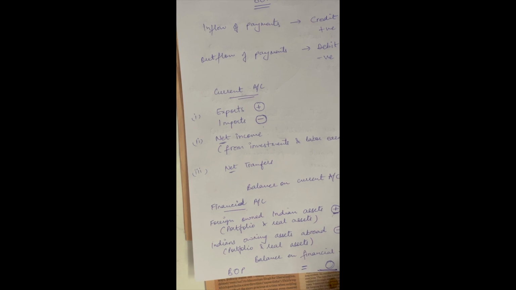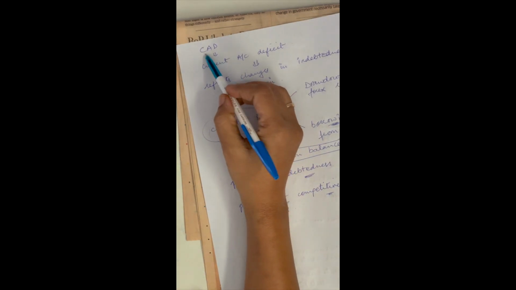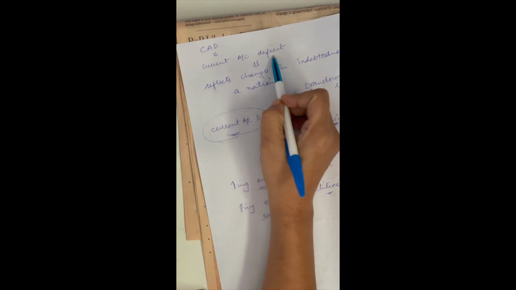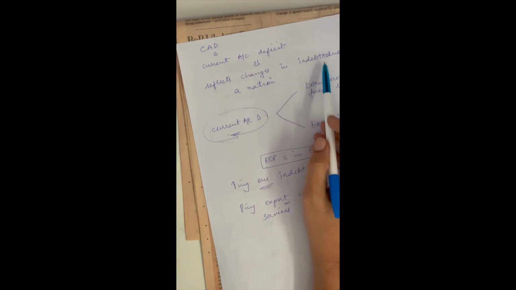Alright, so now I come to the point: what is current account deficit? CAD, in the article, refers to your current account deficit. Deficit basically means that the current account is in deficit. It could be because your imports are greater than your exports, which means the outflow of payments is more than your inflow of payments on your current account. This current account deficit basically reflects changes in indebtedness of a nation.